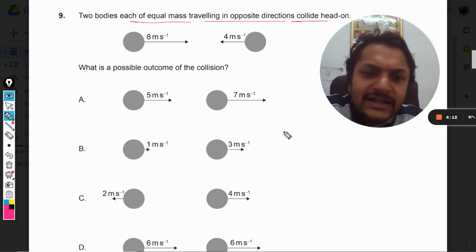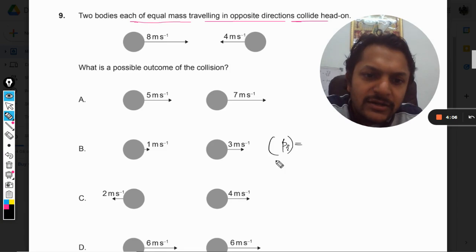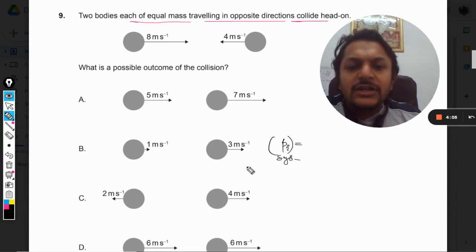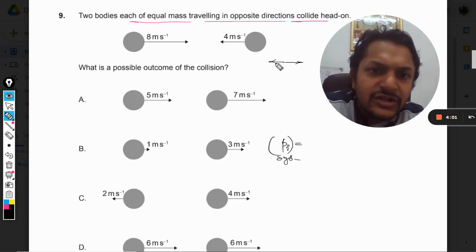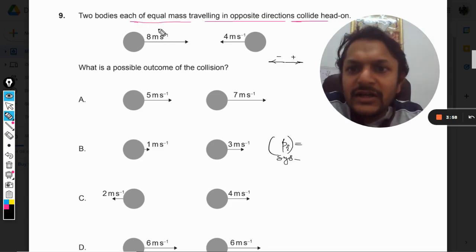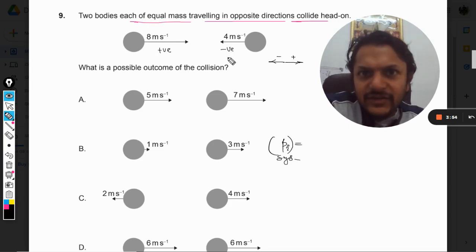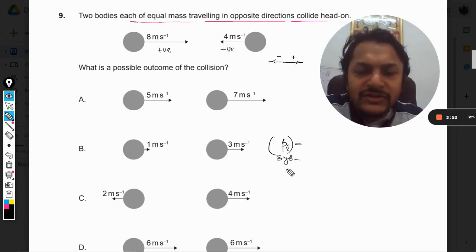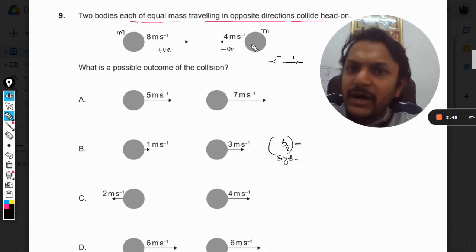So first of all, let us find the initial momentum for the complete system. Momentum is a vector quantity, that is why we have to choose a sign convention. I'm choosing this as the positive direction and this as the negative direction. So what will be the momentum of the system? For this, let us say the mass is m, and for this, the mass is also m.